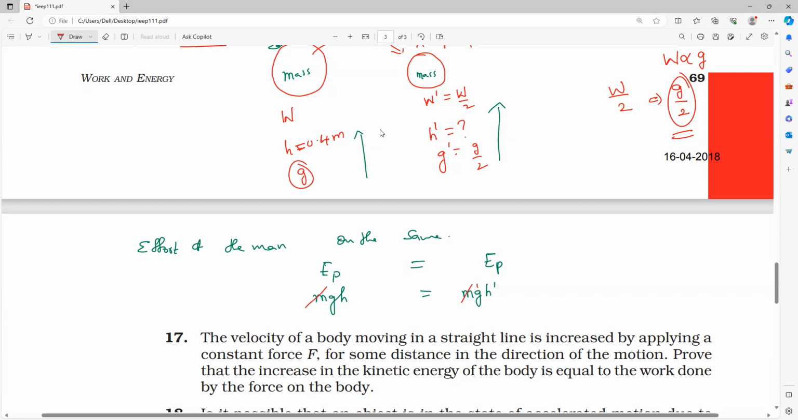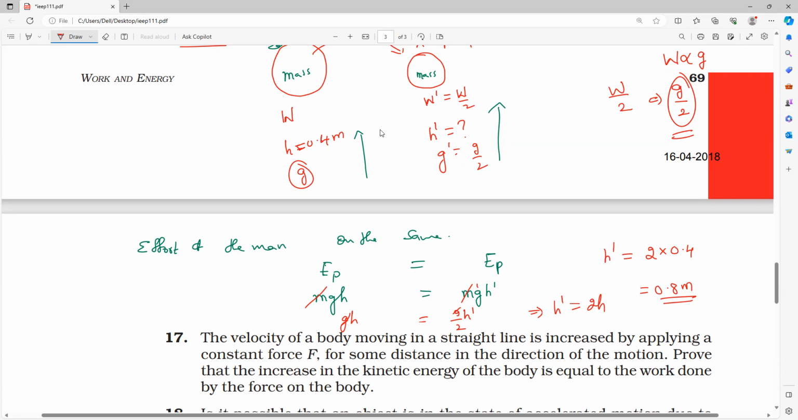The mass remains constant. So gh equals g by 2 times h dash. Now g will get cancelled, and the 2 will come to this side. That is 2h. So h dash equals 2h, which is 2 times 0.4, which equals 0.8 meters.